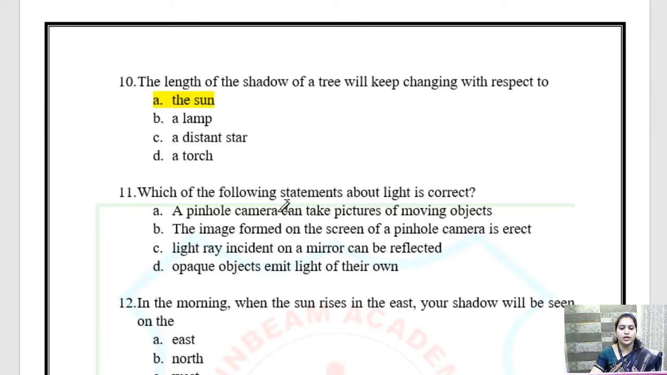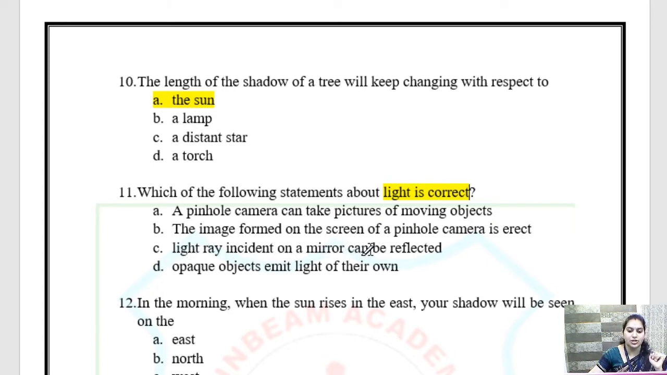Which of the following statement about light is correct? Next question we have is, which of the following statement about light is correct? Let's see. A pinhole camera can take picture of moving object. No, pinhole camera cannot take a picture of a moving object. The image formed on screen of the pinhole camera is erect. Erect means upright. So is it so? No. If you remember the diagram, the image in the pinhole camera is always inverted.